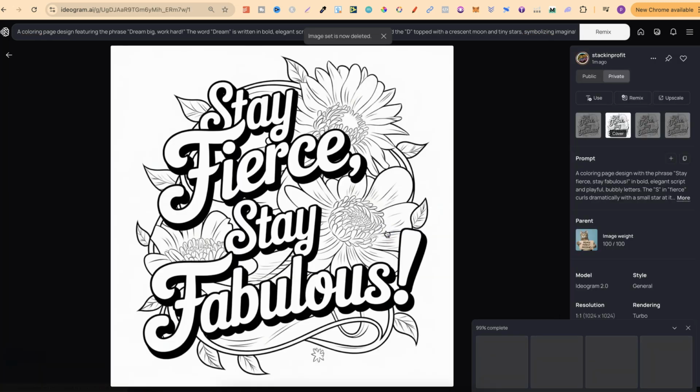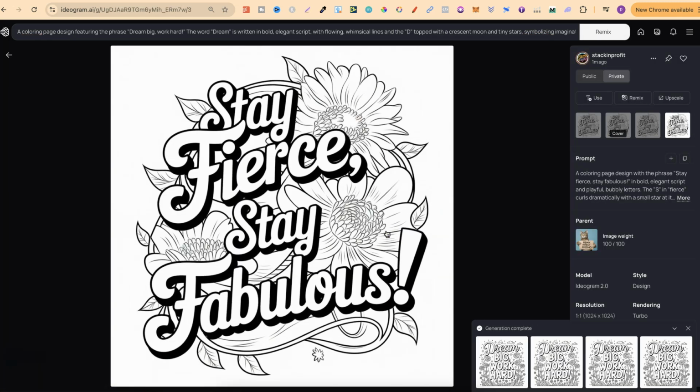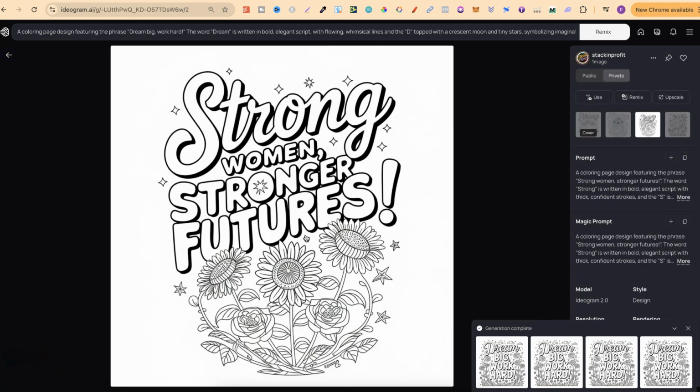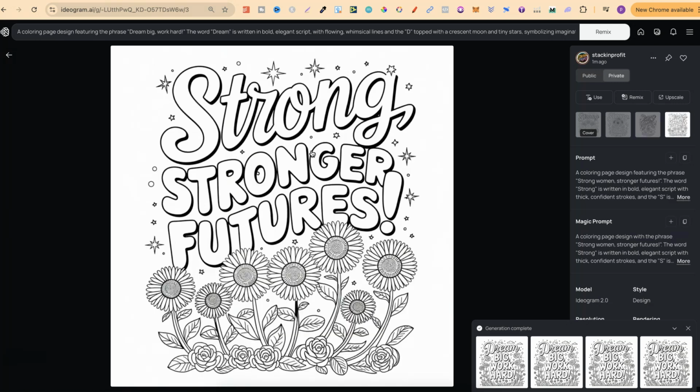Then let's take a look at this one again. So that's the one we've actually already done. This looks a little bit faded, but once I convert these to SVGs inside Kittle, they then actually look a lot better. Again, I highly recommend watching the video down below. So strong women, we've actually got it this time. On the previous one, it wasn't in there, so we regenerated the image. This one actually looks really good.